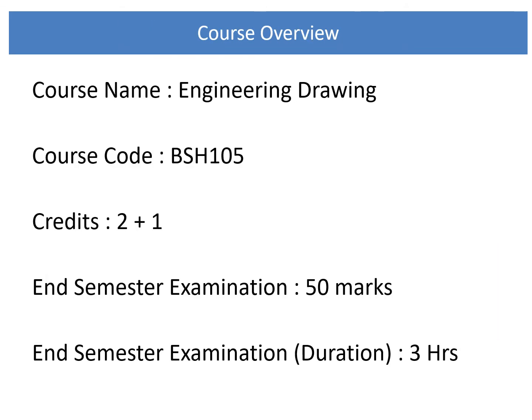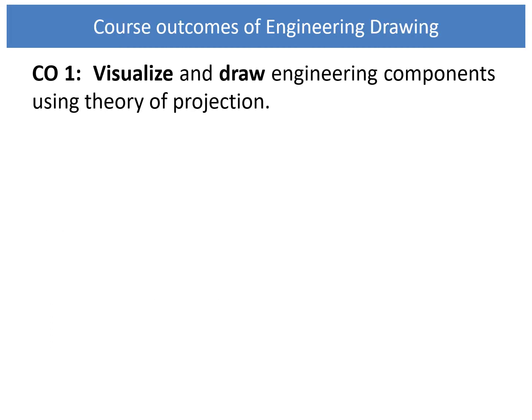Let us see a brief about the course. Course name: Engineering Drawing, course code BSH 105. Credits 2 plus 1. The end semester examination is of 50 marks. The end examination duration is 3 hours. Course outcomes mean what students will be able to do at the end of the course.